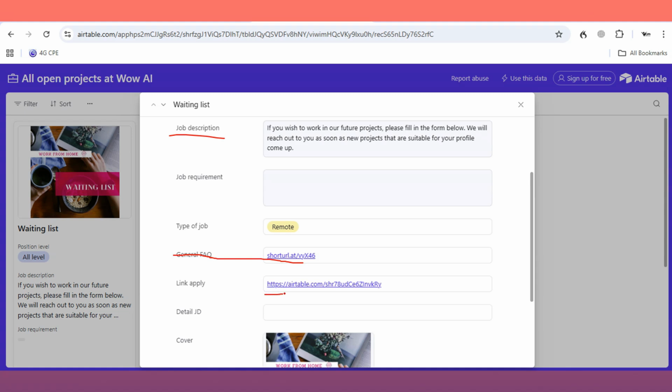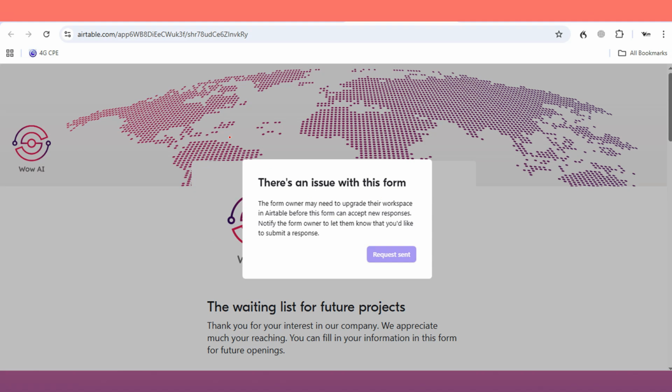And if you click on this particular link that says apply right here, it will take you to this page. As you can see, you're not going to get through, right? It will say there is an issue with this form. The form owner may need to upgrade their workspace in Airtable before this form can accept new responses. Notify the form owner to let them know that you'd like to submit a response. So you won't get through. The best thing to do here is to send them an email, right? They've listed their email in one of their FAQs.